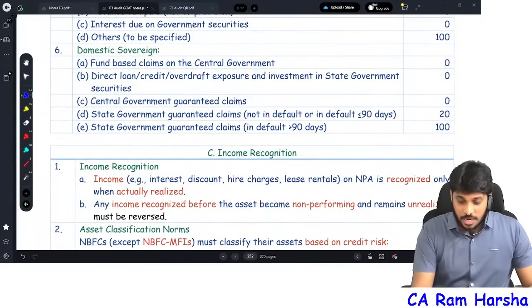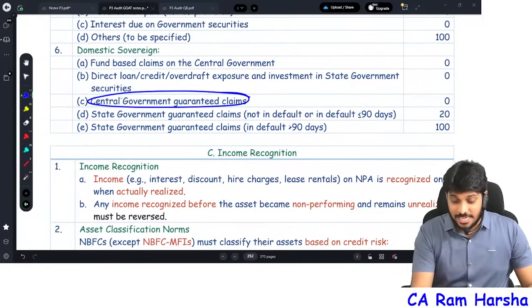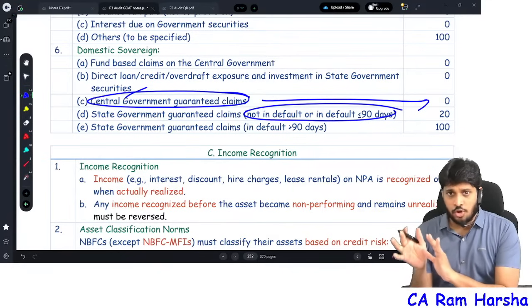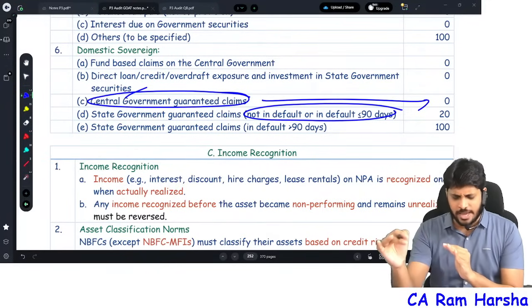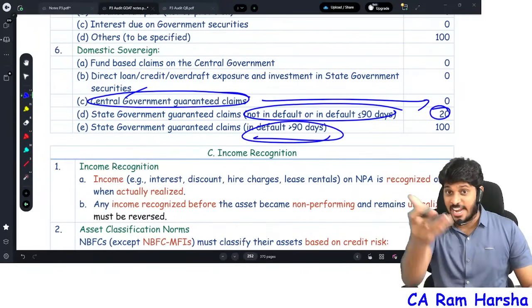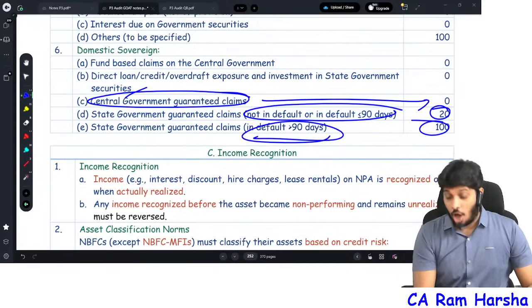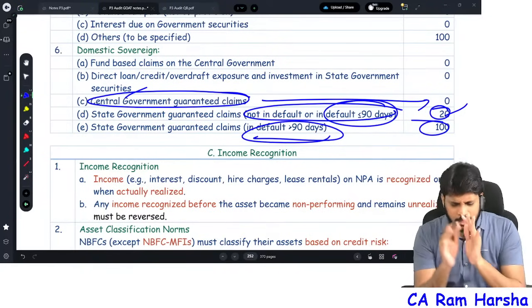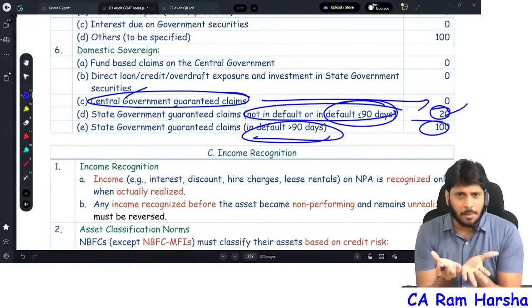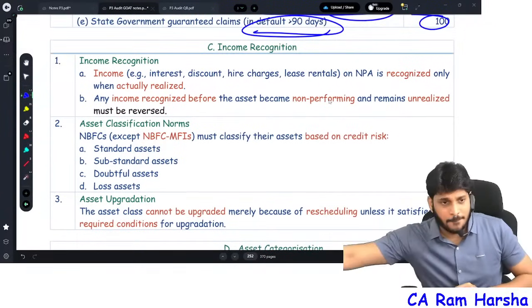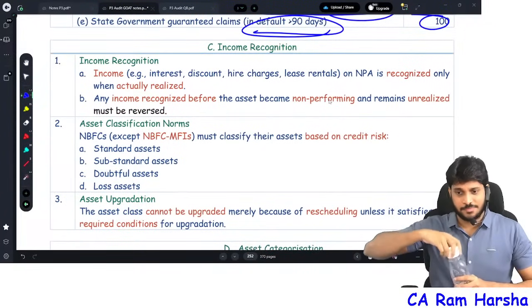Whereas for government guaranteed advances, central government, risk weight 0. State government loan we gave, where the state government gave a guarantee and there is no default at all, risk weight is 20 only. If default has already started and is more than 90 days over, risk weight is 100. If default started but is less than 90 days, risk weight is 20. These risk weights alone you remember. Maybe an MCQ might come on this. That's it. Now finally, just 1 minute.